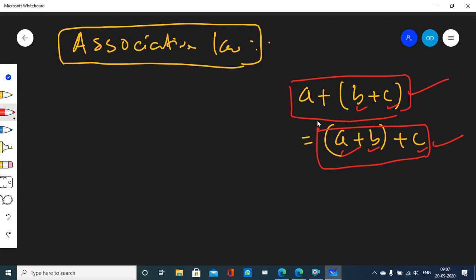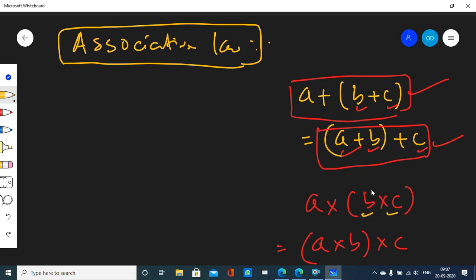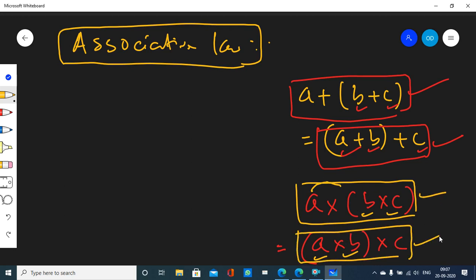That is, if a, b, c are three real numbers, then a into b into c within brackets is the same as a into b within brackets into c. That is, you first multiply b and c, whatever you get, then you multiply a with that. This result is the same as first you multiply a and b, then you multiply c with it. This was called associative law over multiplication and associative law over addition.